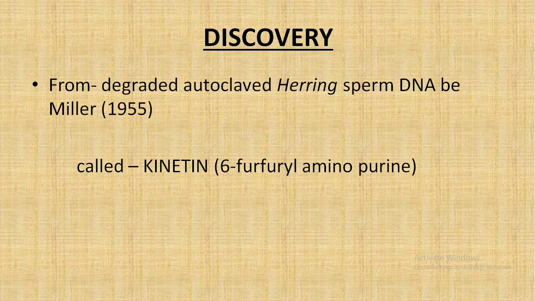So let's move forward and understand the discovery of this plant hormone. The discovery was mainly from the degraded autoclaved herring sperm DNA by Miller.